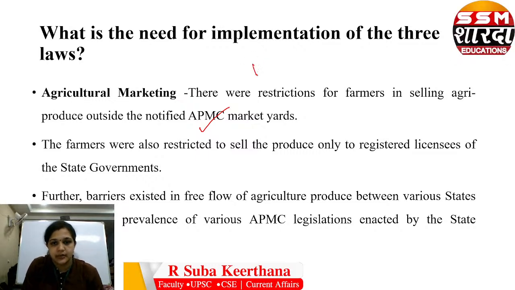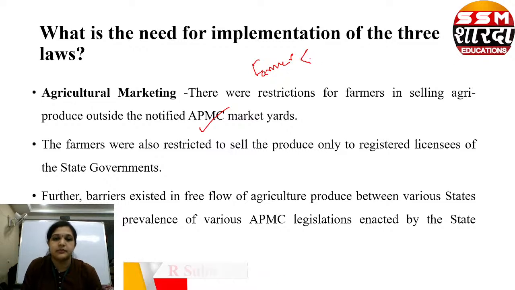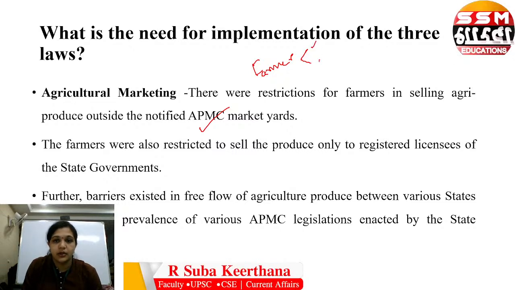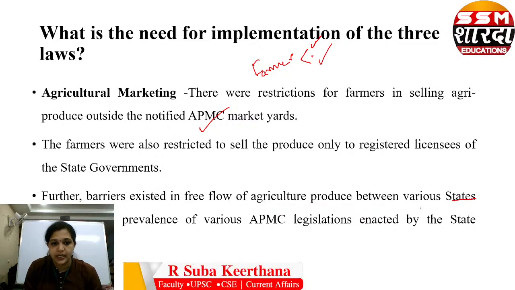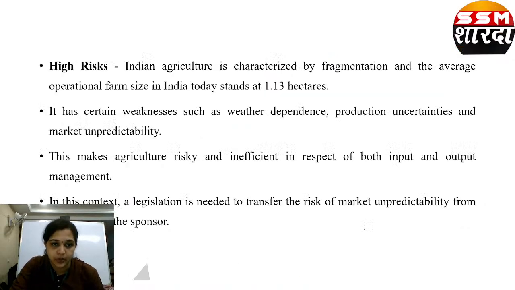For example, a farmer has a produce and there are two buyers. He can choose the competitive price and give it to them. The barriers that existed in the free flow of agricultural produce between various states, owing to the prevalence of mandis and legislations enacted by the state governments, have also been removed.